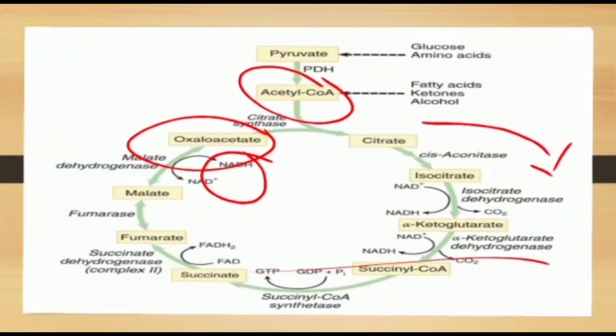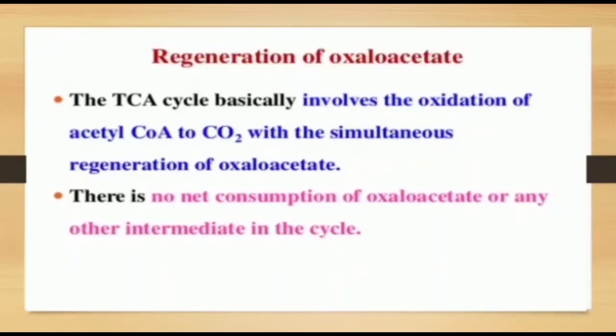Regeneration of oxaloacetate. The TCA cycle basically involves the oxidation of acetyl CoA to CO2, which stimulates the regeneration of oxaloacetate. There is no net consumption of oxaloacetate or any other intermediate in the cycle.